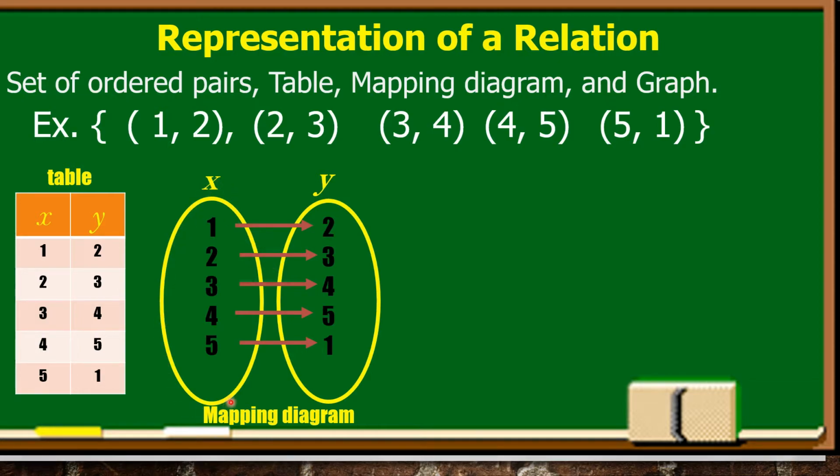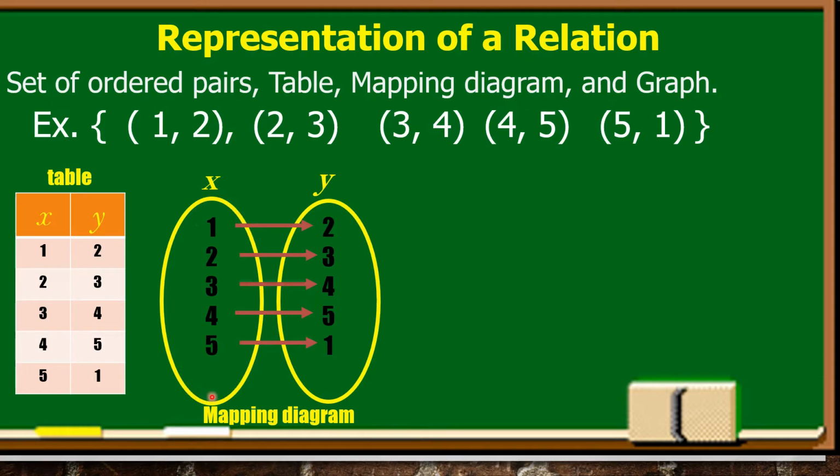So not only using this shape, you can also use a different shape, like circle, square, or rectangle, as long as you use an arrow.